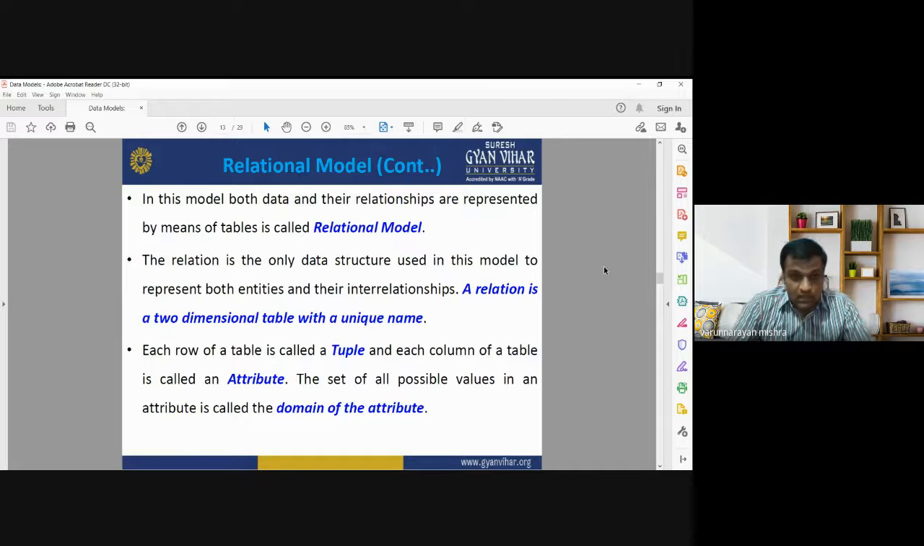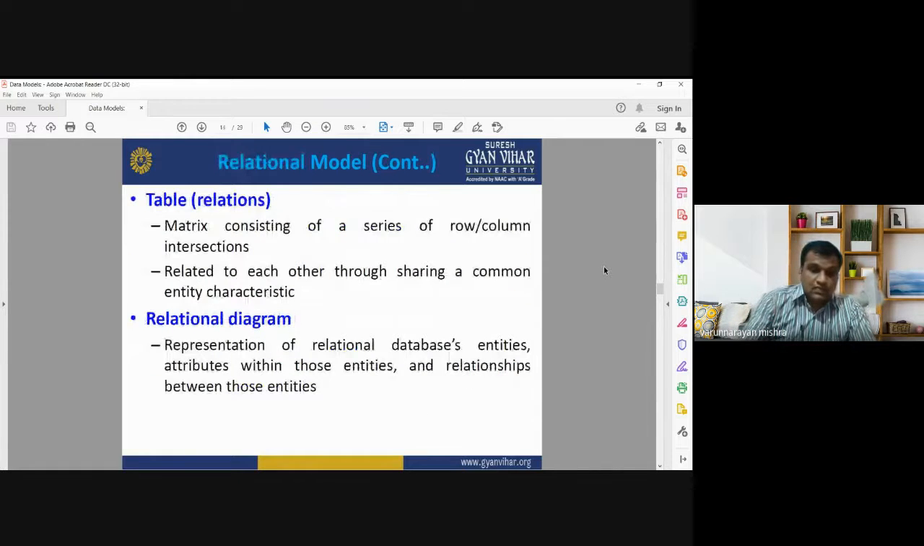So in the relational model, the entire data is stored in the form of a table. That table will have some rows and columns. The rows of a table are known as tuples, whereas the columns of a table are known as attributes. The set of all the possible values in the attribute is called the domain of the attribute. A table is generally defined as a matrix consisting of a series of rows and columns, related to each other through sharing common entity characteristics.